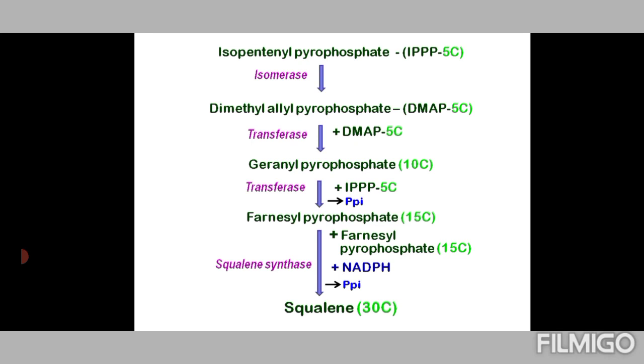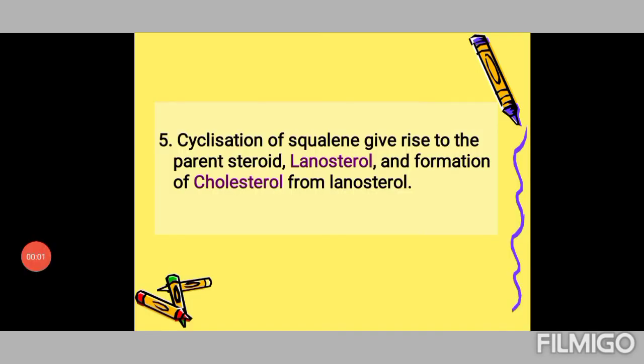So now what we have is squalene, a 30-carbon compound, and we know that cholesterol has only 27 carbons. Now this fifth phase involves cyclization of squalene to give rise to the parent steroid lanosterol, which is a 30-carbon compound, and that gives rise to 27-carbon cholesterol.